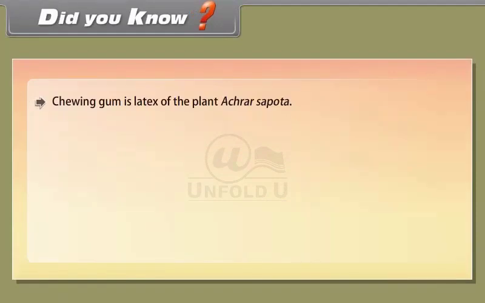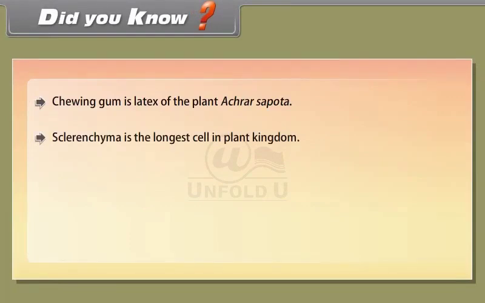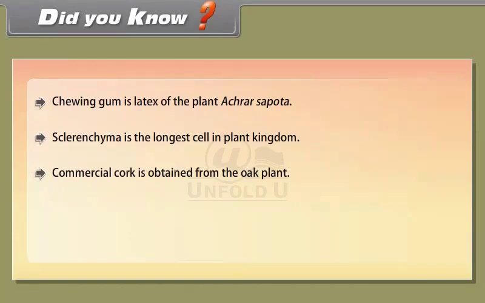Did you know chewing gum is the latex of the plant Achras sapota? Sclerenchyma is the longest cell in the plant kingdom. Commercial cork is obtained from the oak plant.